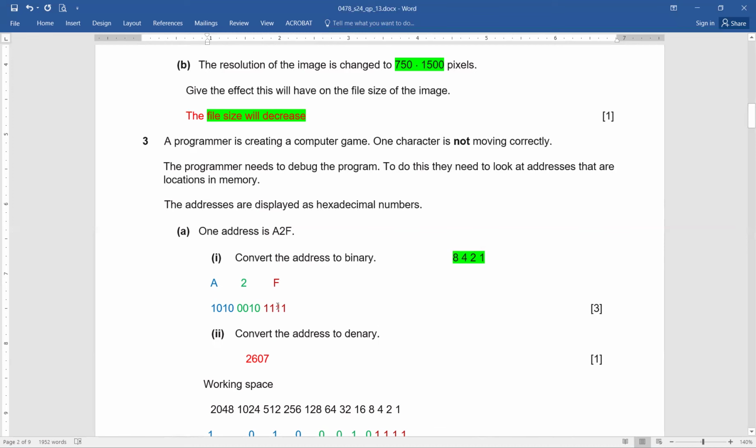8, 4, 2, 1, and then you can see in order to find out the value for A, 10, you will be turning on the bits 8 and 2, the ones that are representing 8 and 2. Similarly, 2 is so simple, just the second bit from the right-hand side. And F means 15. It means 8 plus 4 plus 2 plus 1.